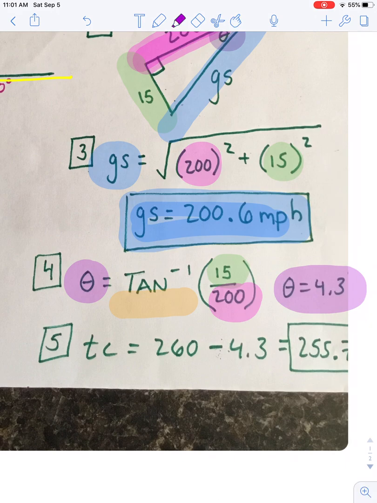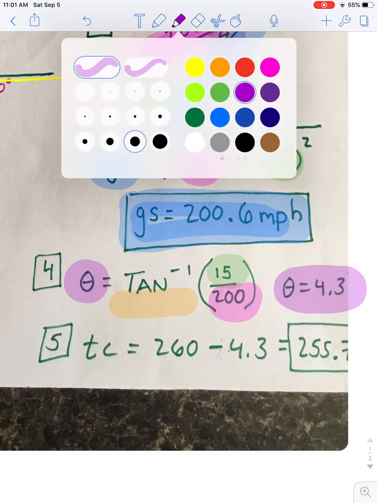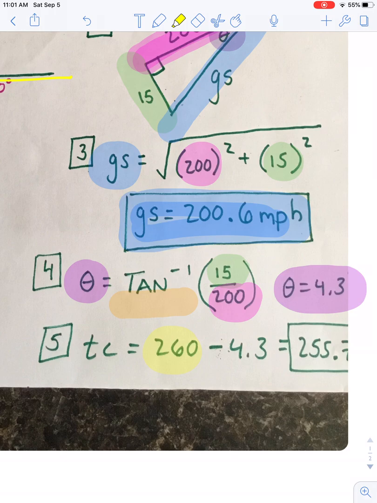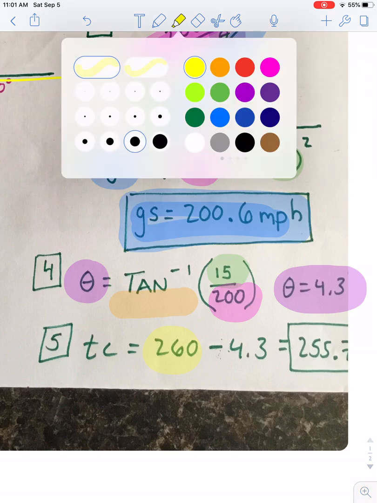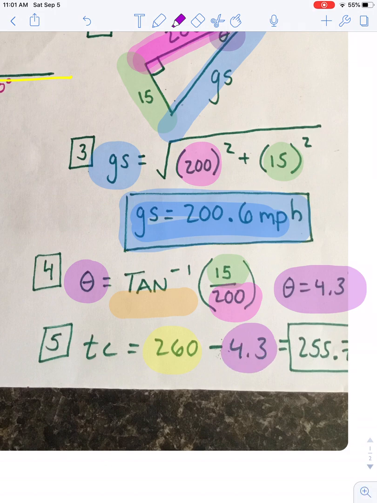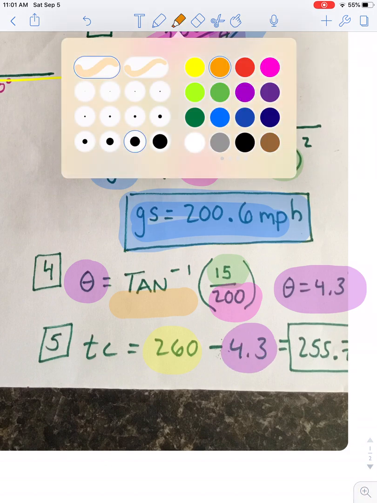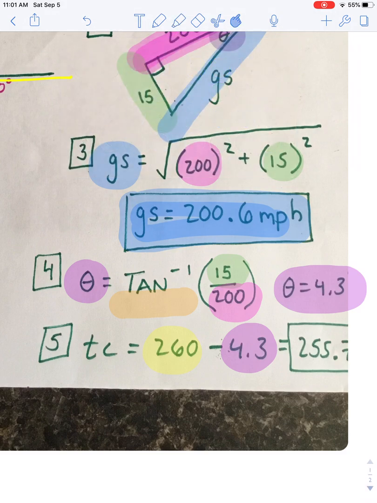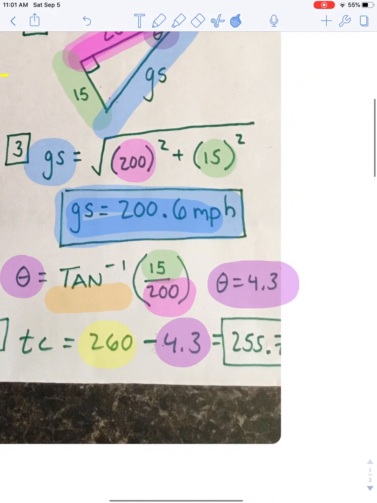So my true course is going to be my original heading of 260 minus the angle I just found to be 4.3. And when I do that, I get the final answer of my true course to be 255.7 degrees. And that is all for Chapter 2 notes.